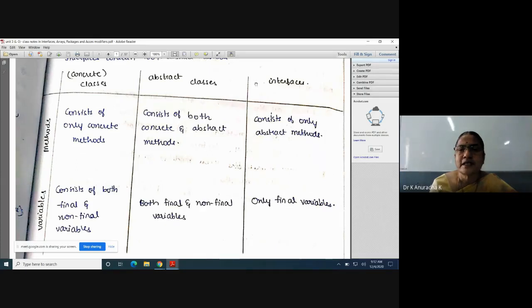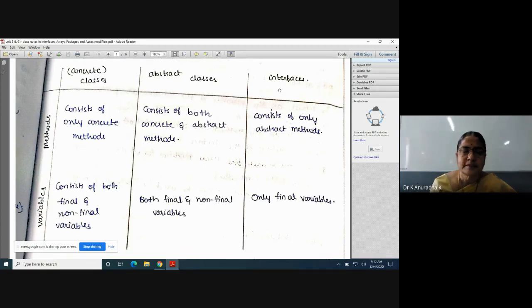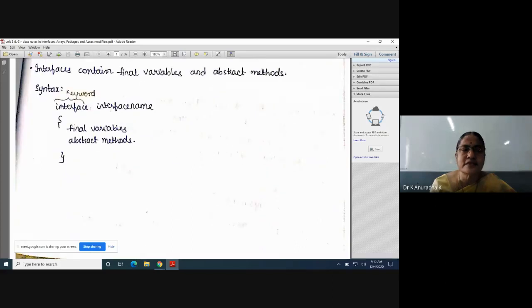Coming to interfaces, interfaces consist of only abstract methods and final variables. That's it. Again, I am repeating the same statement: interfaces consist of only final variables and abstract methods. You know the definition of an abstract method and of a final variable, so after understanding these, it is easy to write interface programs. The interface syntax: interface is a keyword, and the interface name is an identifier like a class name. Inside this interface, I can put only final variables and abstract methods.